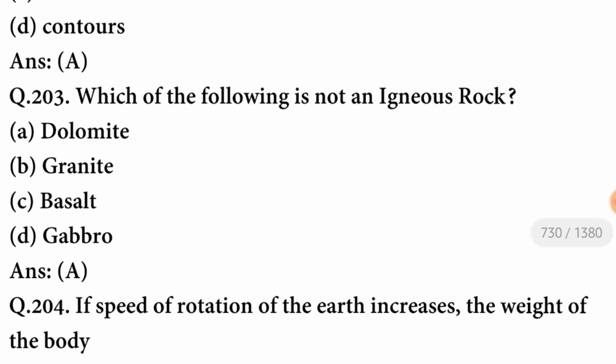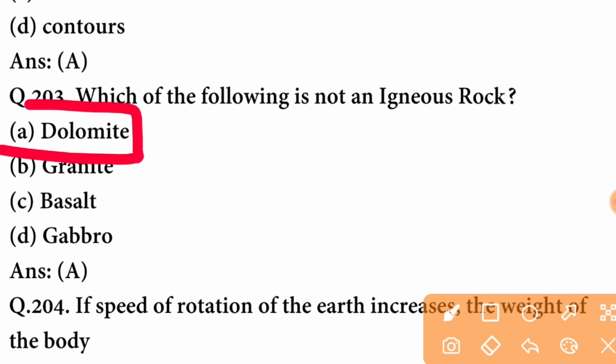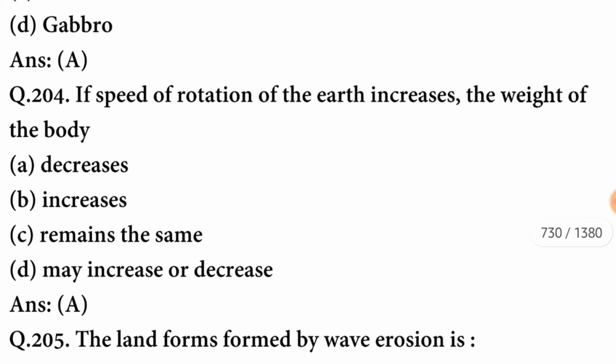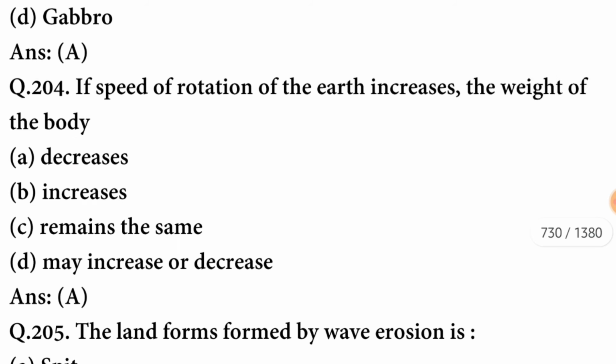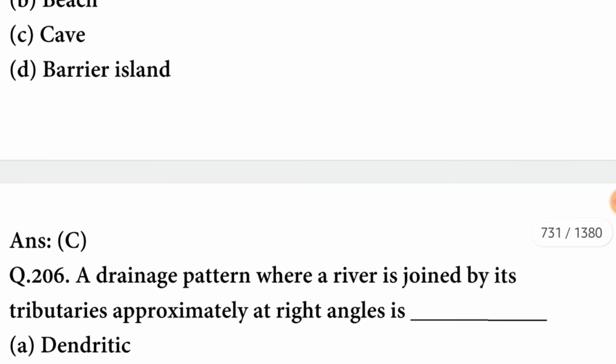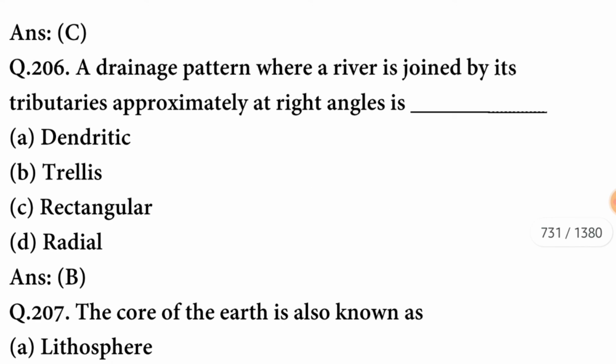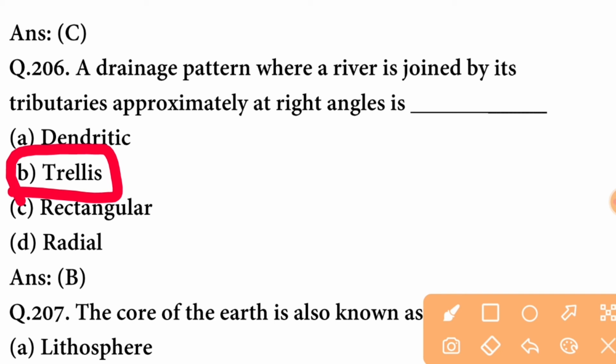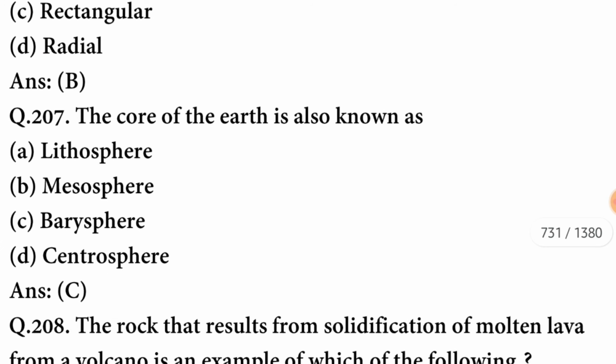Which of the following is not an igneous rock? It is dolomite. That is not an igneous rock. If the speed of rotation of the earth increases, the weight of the body decreases. A option is correct. The landform formed by wave erosion is cave. C option is correct. A drainage pattern where a river is joined by its tributaries approximately at right angles is trellis. B option is correct.